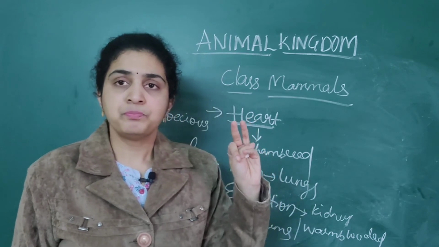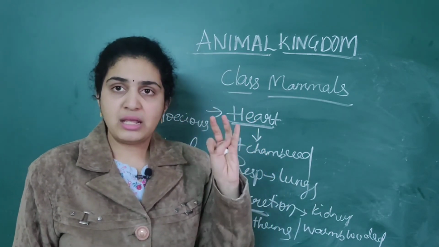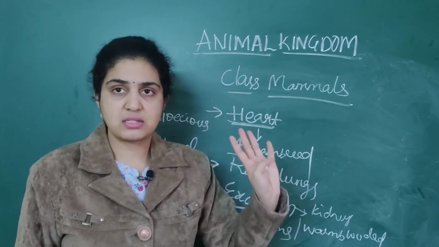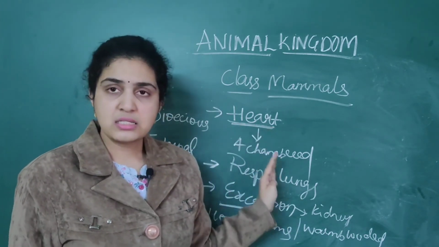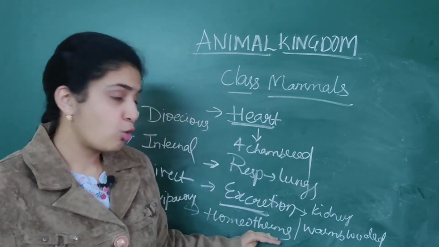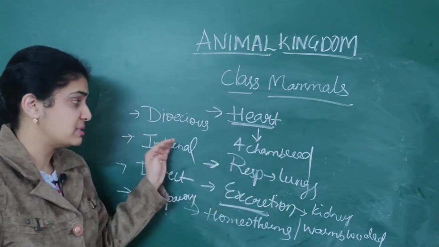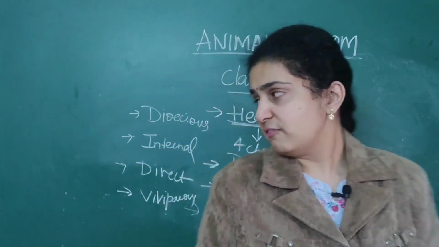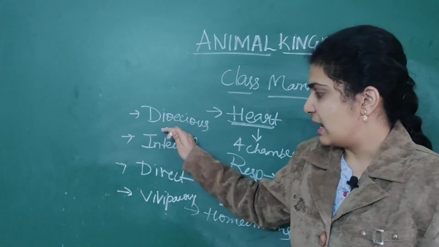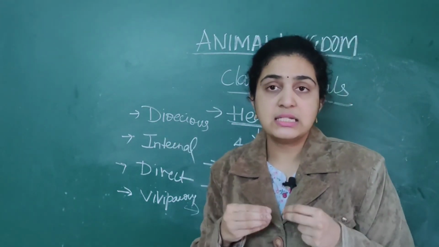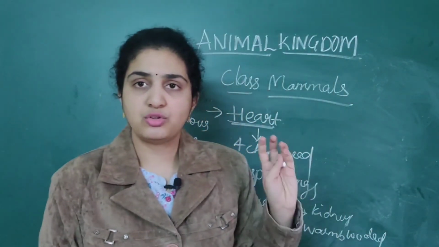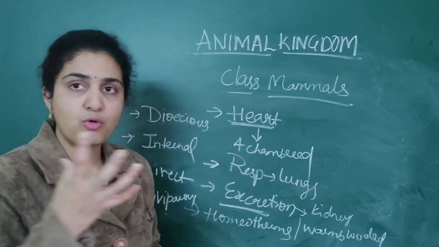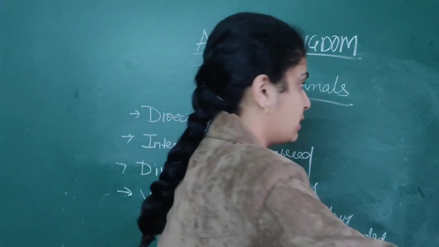One is about the mammary glands, as well as hair is present, as well as external ear is present. That is done. Next, heart is 4-chambered, you should remember, and we are homeotherms or warm-blooded animals, that you should remember. Next, we are viviparous in nature, viviparous as well as dioecious organisms as well as internal fertilization. These are the 3 to 4 points which you should remember for the class of mammals. So we have done. Now we will go to scientific names which are related.